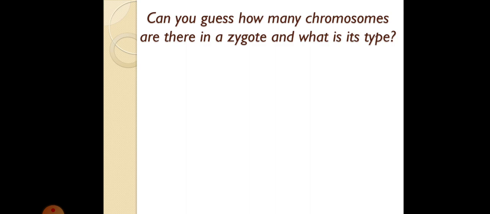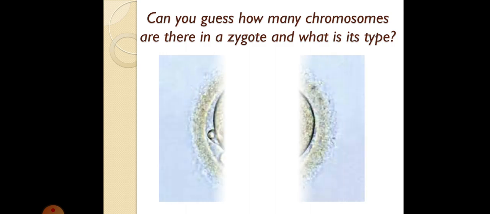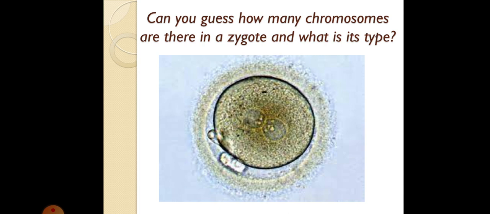Now, can you guess how many chromosomes are there in a zygote and what is its type? So what is a zygote? A zygote is a cell which is formed after fertilization. When a male gamete and a female gamete, that is when sperm and ovum, fuse, that is fertilize, the cell that is produced is called a zygote.